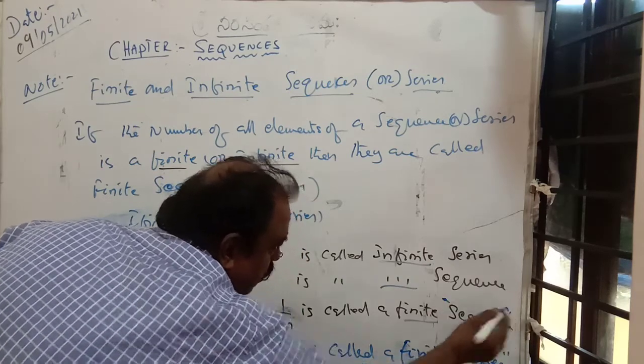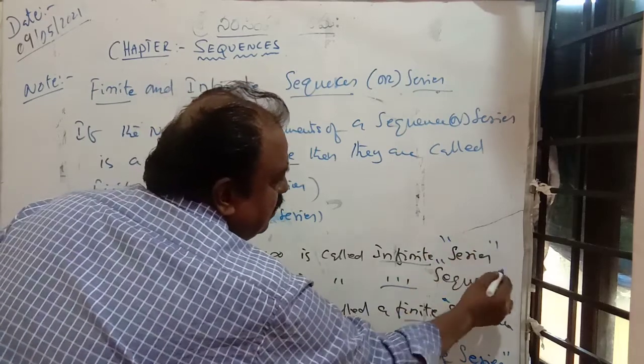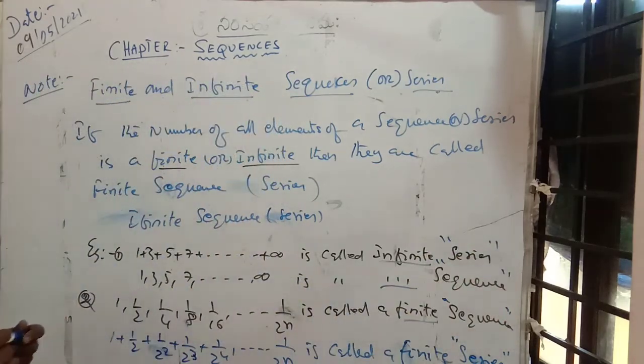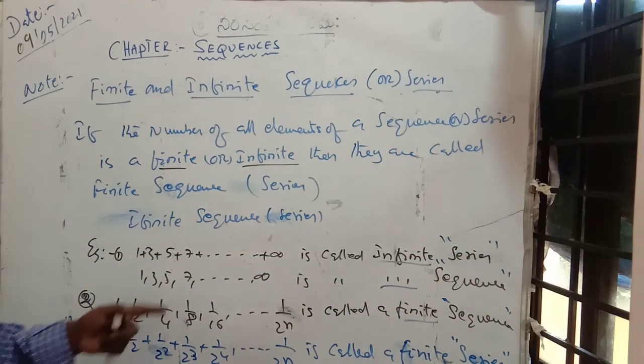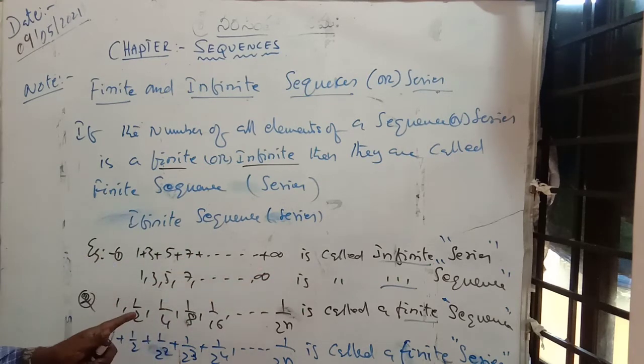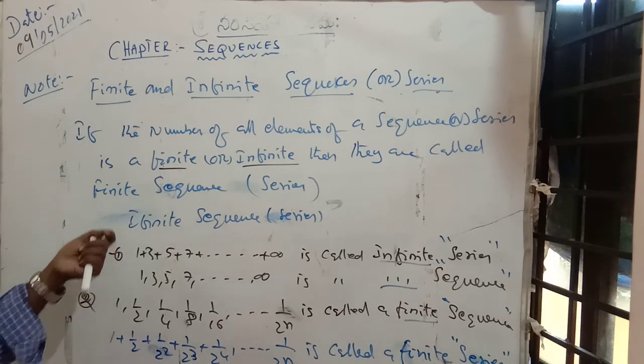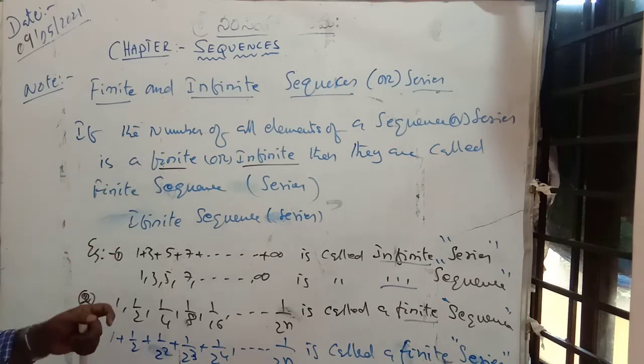So we can understand what is a series, what is a sequence, and what is the difference between a finite series and an infinite series. Is it clear? You go through it. At 1 mark or 2 mark, a question will be asked: what is an infinite series, what is the difference between series and sequence? Like that we will be asked.